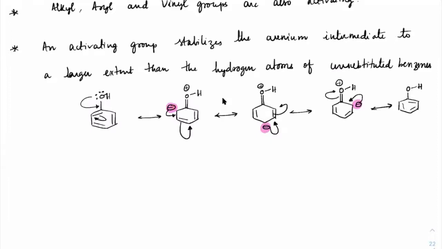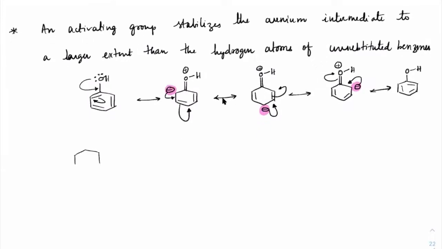So if an electrophile approaches, let me take one of the canonical forms here. An electrophile could combine from this end, or from this end, or from this end. Let me say these are 1, 2, and 3. Then the possibility of combining from 1 would be much more compared to that of 2, and 3 would be much more compared to that of 2.